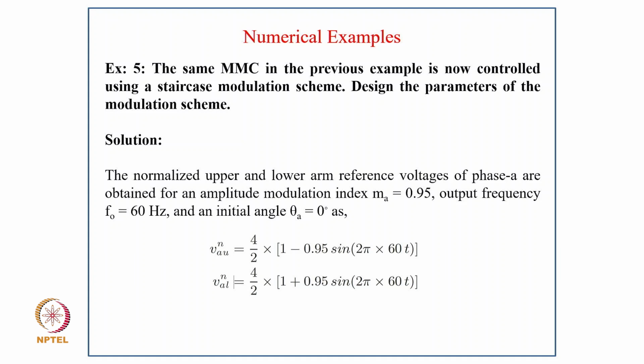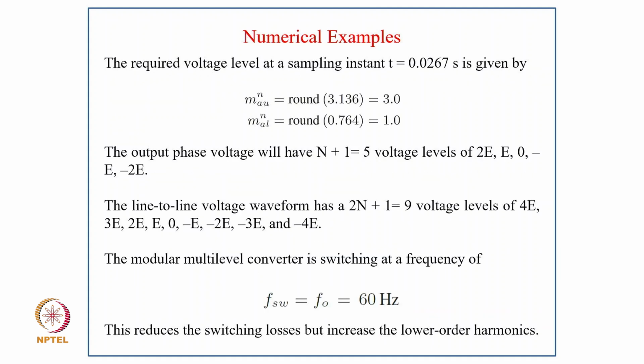VAUn = 4/2 × [1 + (1 − 0.95 sin(2π·60t))], and VALn = 4/2 × [1 + 0.95 sin(2π·60t)]. The required voltage level at the sampling instant t = 0.0267 second is given as round(MAUn) = round(3.136), that is 3, and round(MALn) = round(0.764), that comes to 1.